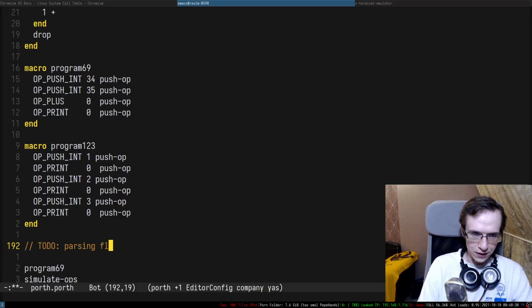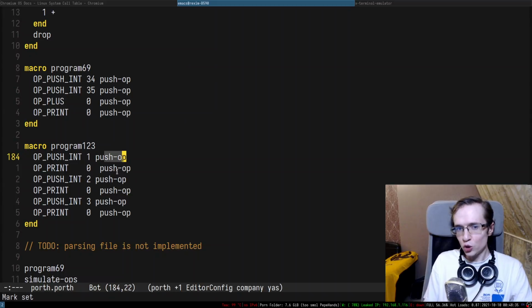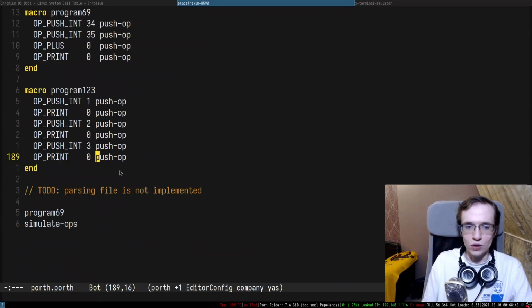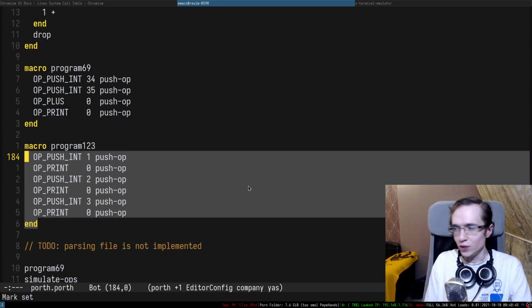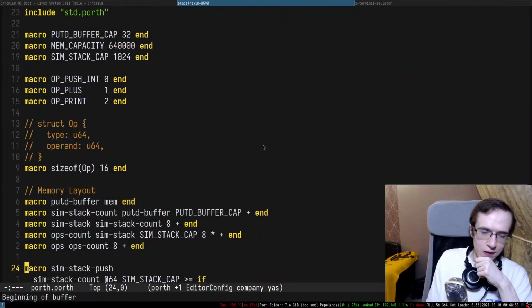Parsing file is not implemented. Basically we just need a procedure that goes over the string and uses push OP to push operations in there, and then we can either call simulate ops or compile ops. That's what we need to implement in here.